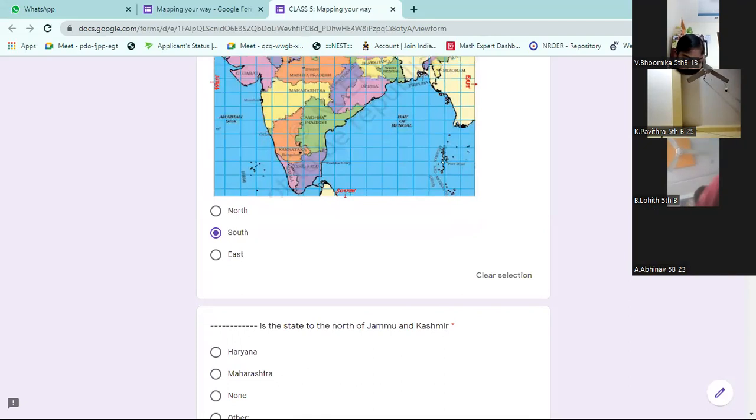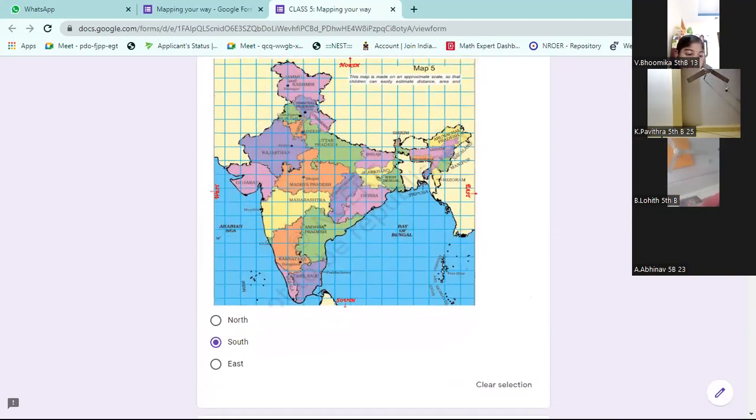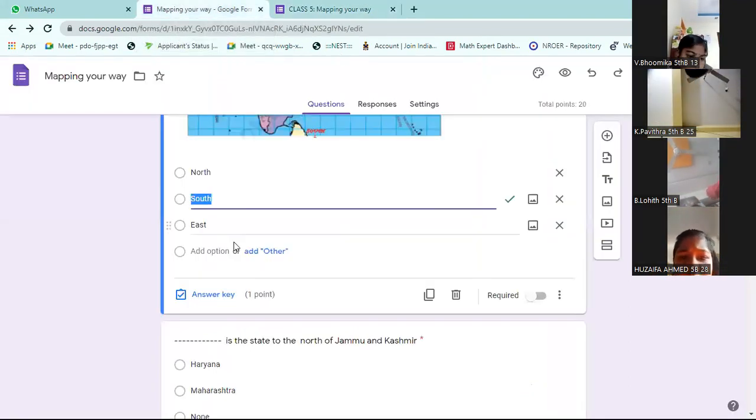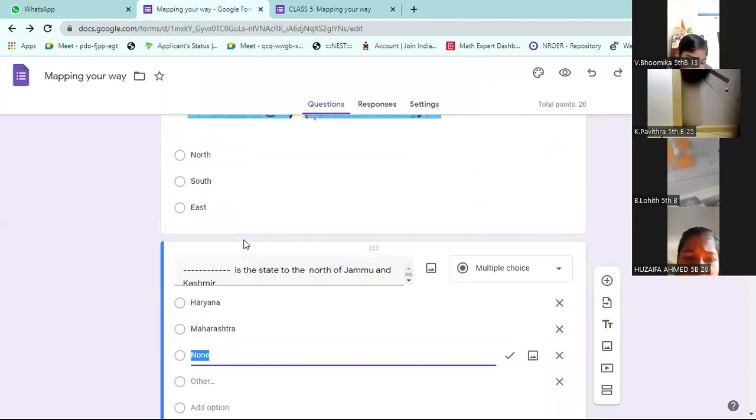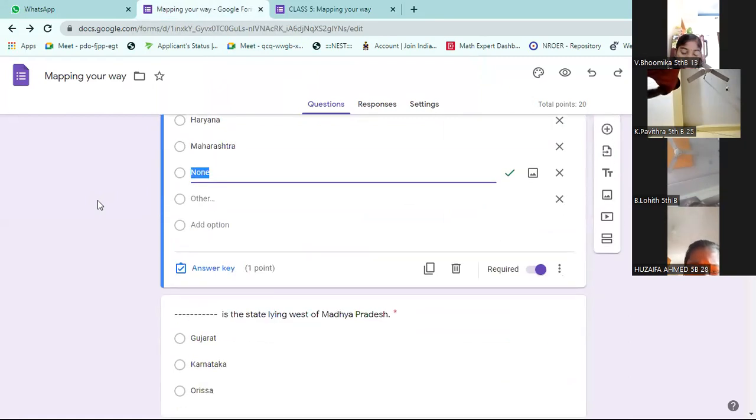The next question is again on the map. Which state is north of Jammu and Kashmir? Above Jammu and Kashmir, on the north side of Jammu and Kashmir.